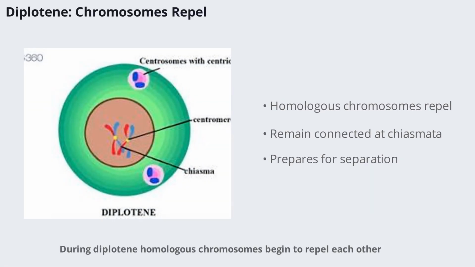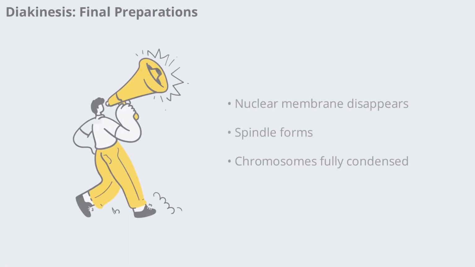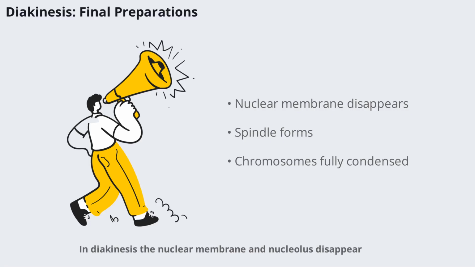During diplotene, homologous chromosomes begin to repel each other, except at the chiasmata where they remain connected. This separation is important for the eventual distribution of chromosomes into daughter cells. The chromosomes are now ready for the final preparations before division. In diakinesis, the nuclear membrane and nucleolus disappear and spindle fiber formation begins. The chromosomes are fully condensed and ready to be moved to the center of the cell. This marks the end of prophase I and the beginning of the next phase, metaphase I.